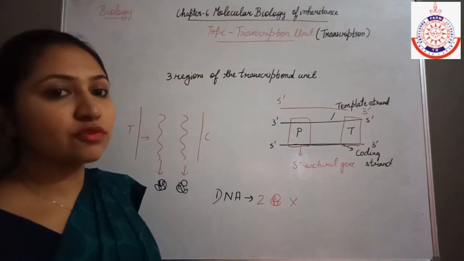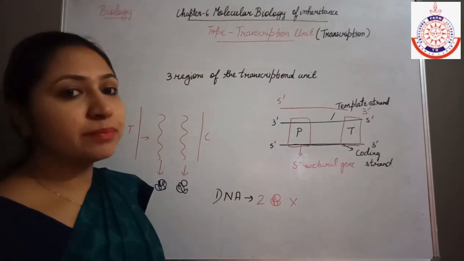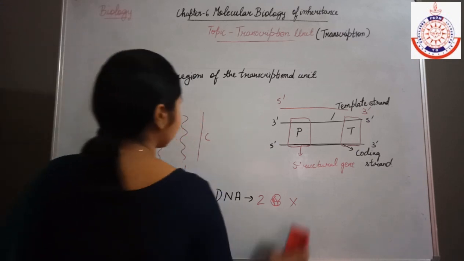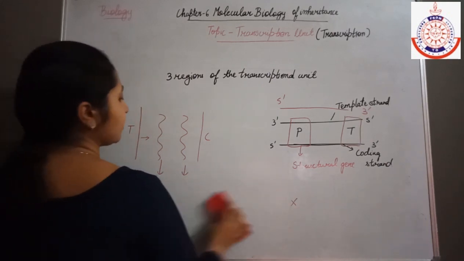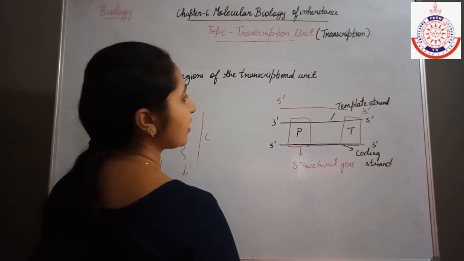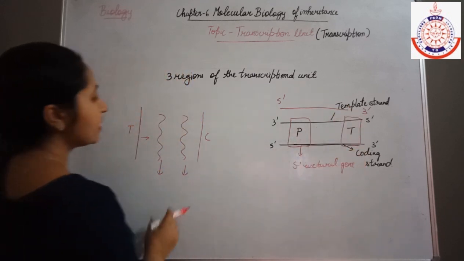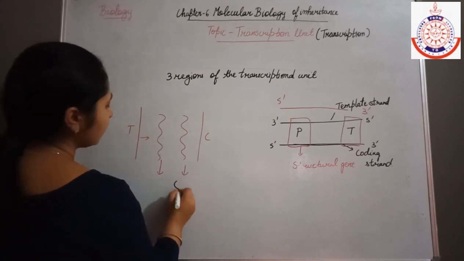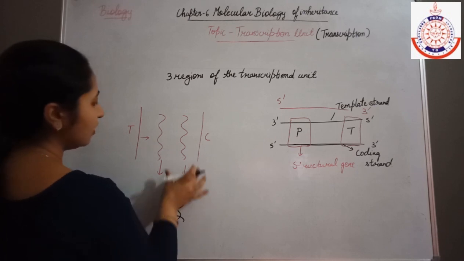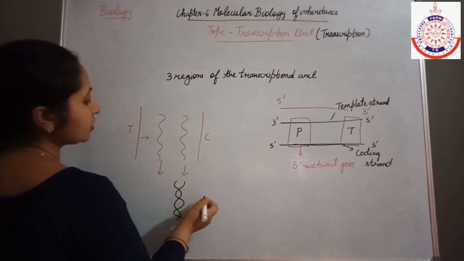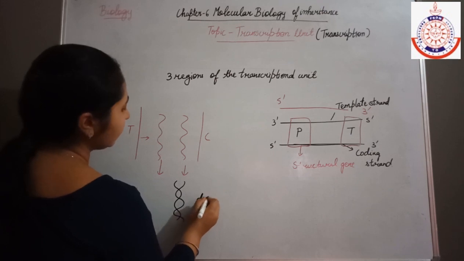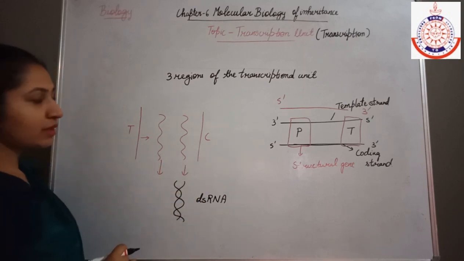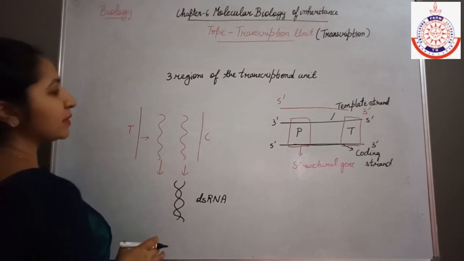Always the synthesis occurs from the 5 prime end to the 3 prime end. So that is the reason behind this. And one more reason is there: suppose both the template strand and the coding strand synthesize their RNA molecules, then what will happen? These RNA molecules will coil with each other, forming a double-stranded RNA molecule. Why will they bind with each other? Because they contain complementary base pairing.